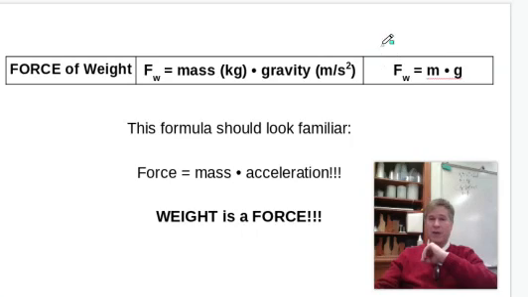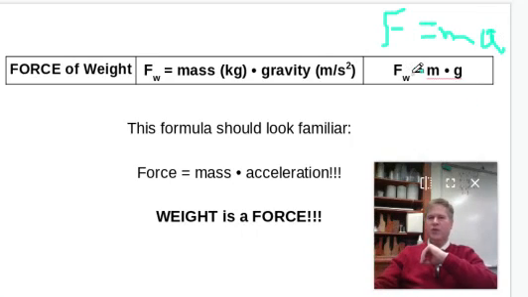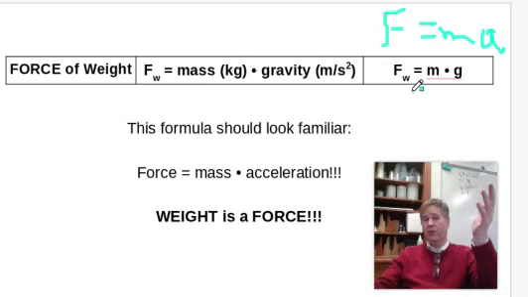If you remember when we were doing our F equals ma, sorry, I can't write very well using my little clicky thing here. Not particularly good to write on. We're saying F sub W, force of weight, is equal to the mass times the value of gravity wherever you are. So this should look familiar to you.